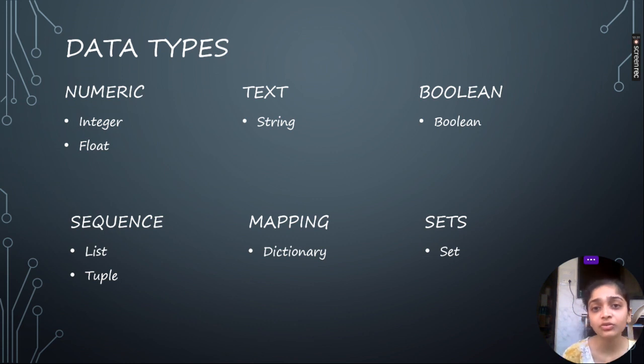There is no other value that can be assigned to a Boolean variable. We have sequence as well. In sequence we have list and tuples. List, as it is kind of self-explanatory, holds a collection of values. It can store integer, string, boolean, everything at one time. Tuple is also the same, but there is a difference between tuple and list.